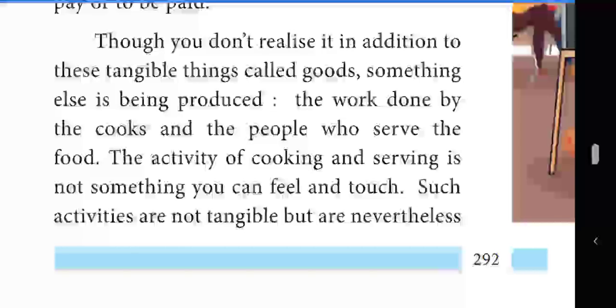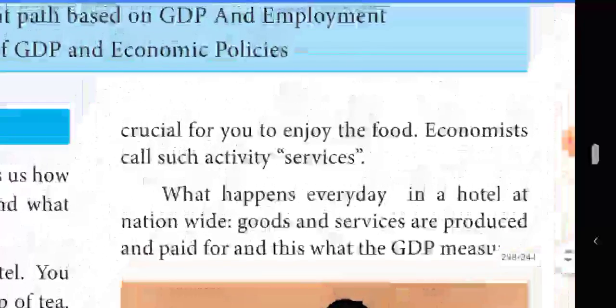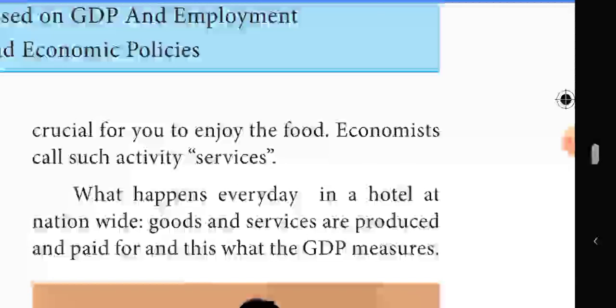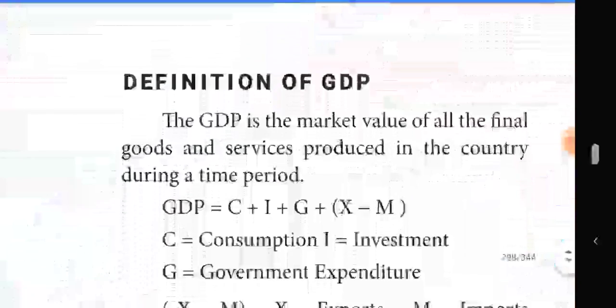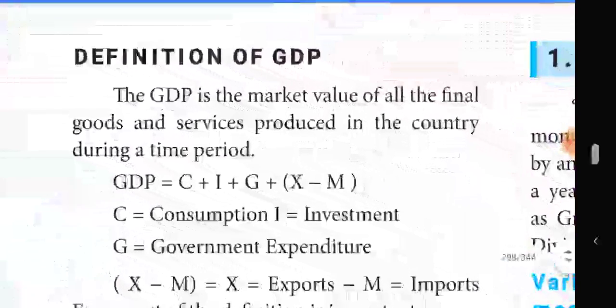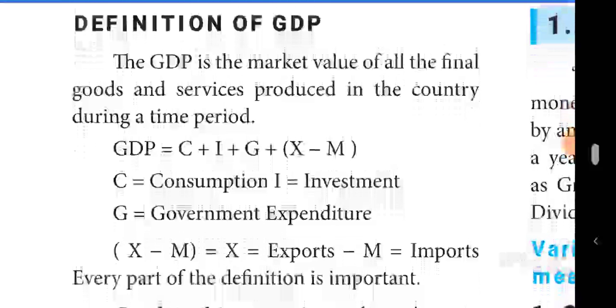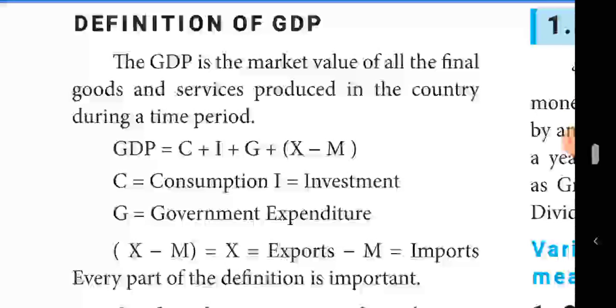Then likewise we can know about the GDP. Now from here today we learned about the definition of GDP. What is the definition of GDP? Have you remembered, students? GDP is the market value of all the final goods and services produced in the country during a period of time. Then GDP is equal to C plus I plus G plus X minus M.